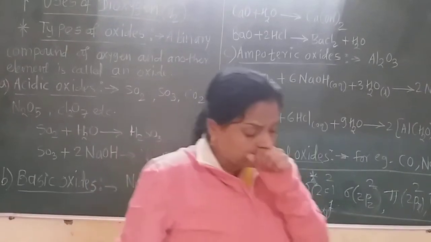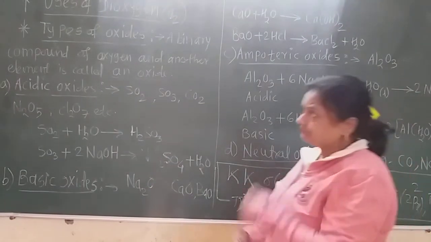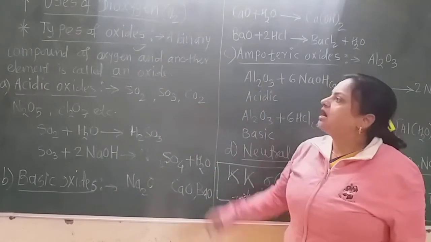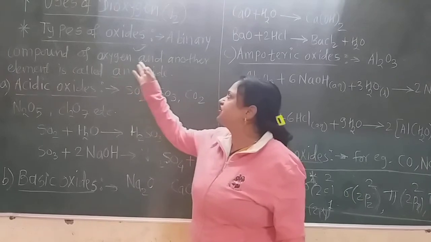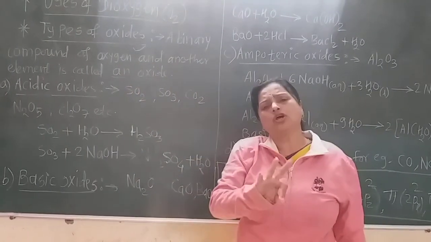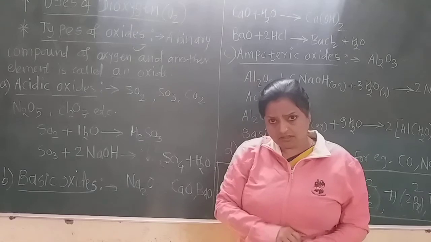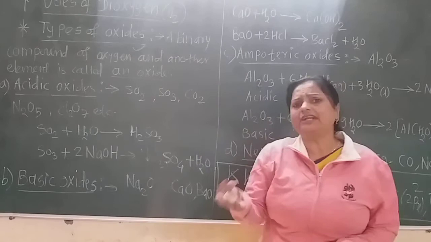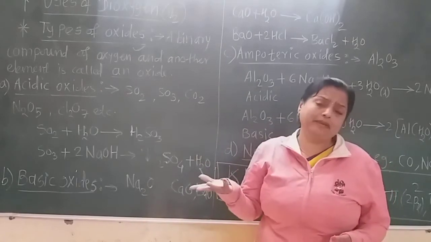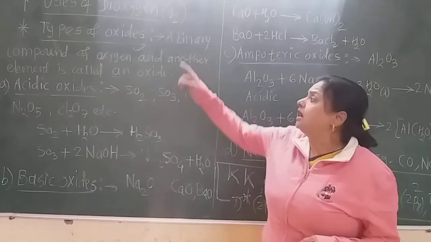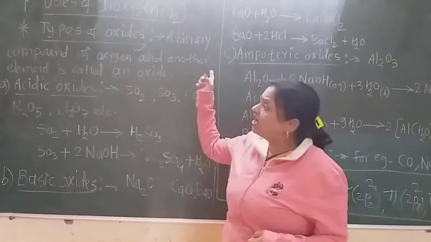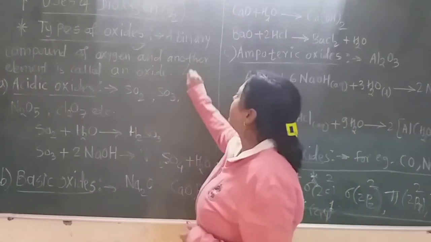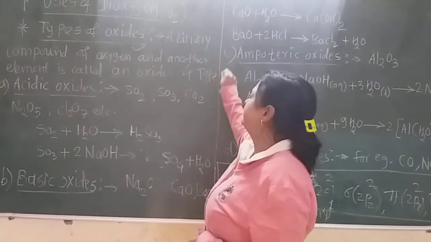Now see the next topic, that is types of oxides. Now what is an oxide? A binary compound of oxygen and another element. Binary means only 2 elements are there in the oxide. Out of that, one is oxygen and another is any metal or non-metal. A binary compound of oxygen and another element is called an oxide. Remember that. Now there are 4 types of oxides.